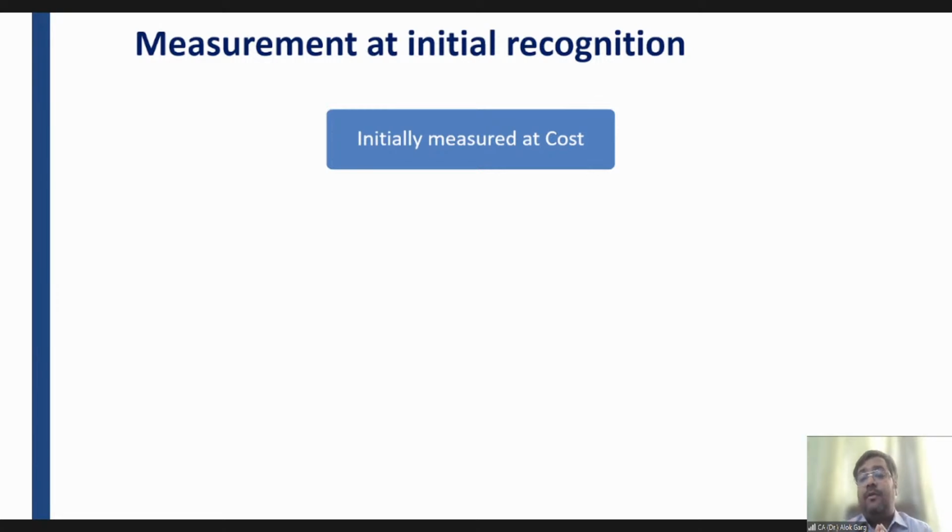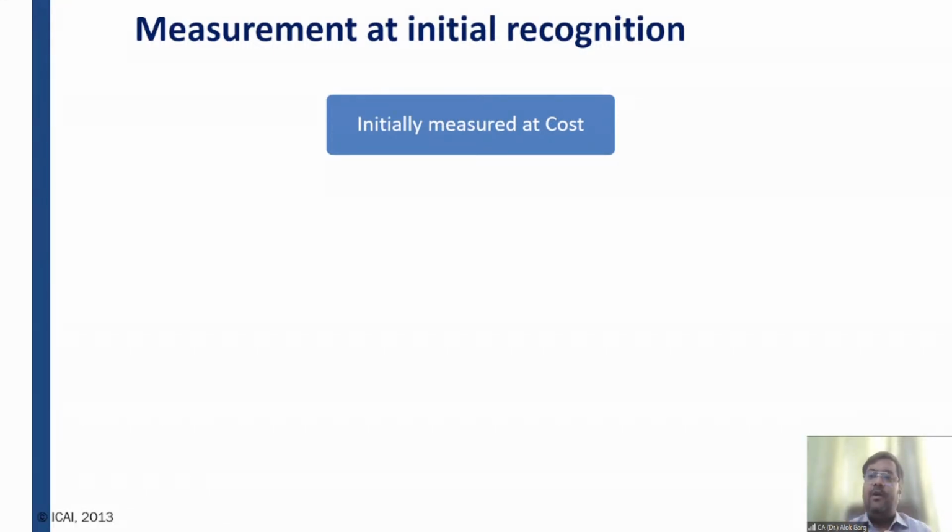Let's talk about the measurement. We have decided, yes, this item has to be recognized as property, plant, and equipment, right? So now the question arises, what will be the value for recording the accounting entry in the books of accounts? Because we understood, yes, it has to be recognized, but at what value?